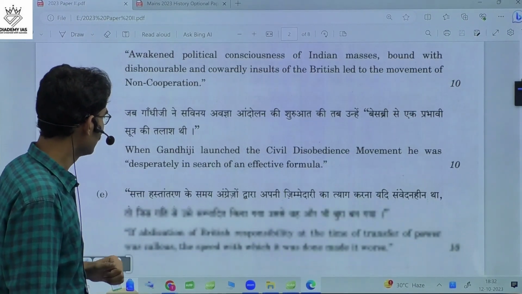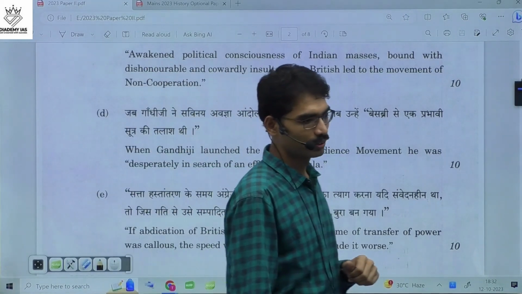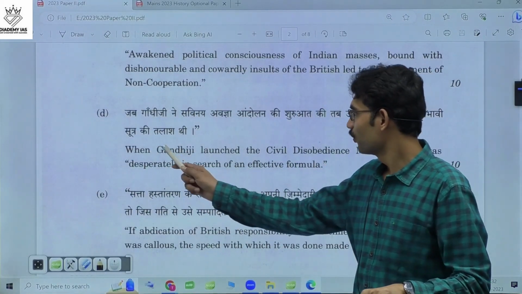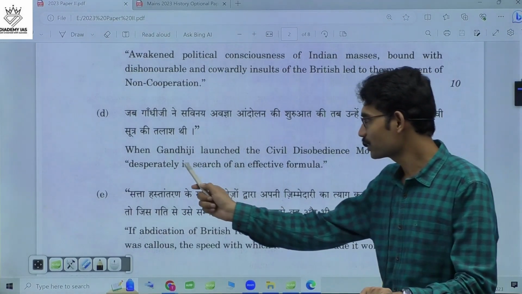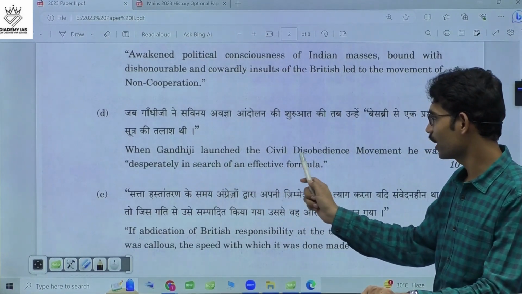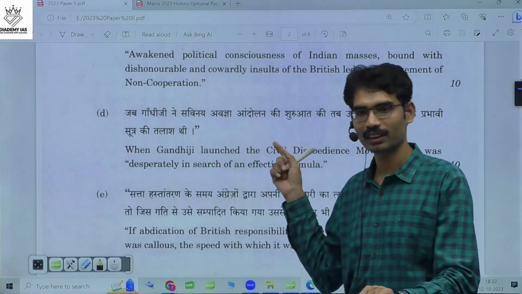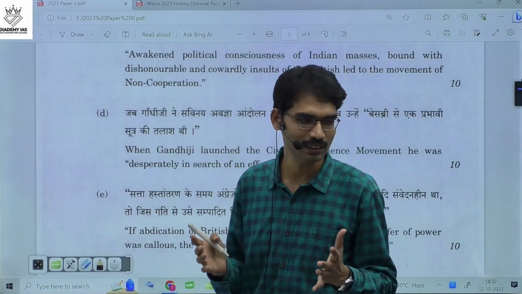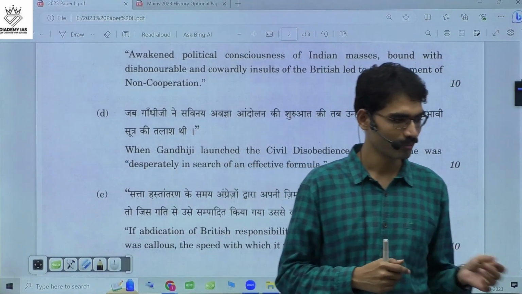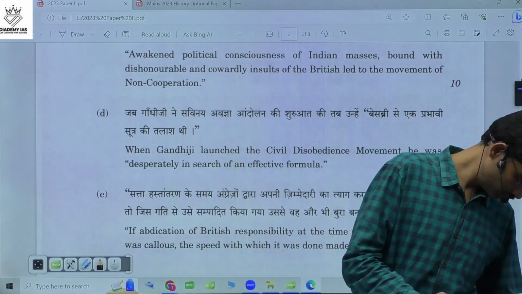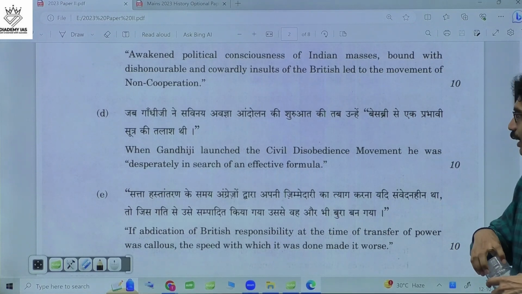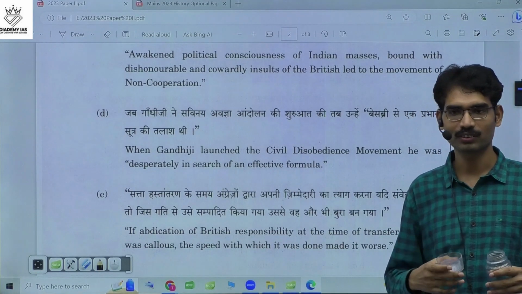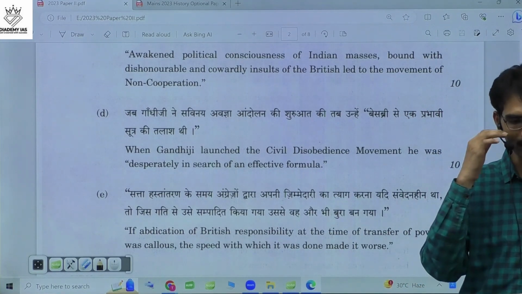Question number D. When Gandhiji launched the civil disobedience movement, he was desperately in search of an effective formula. Critical examination. So what is the meaning of it? Why was Gandhiji desperately in search of an effective formula? What are the circumstances?